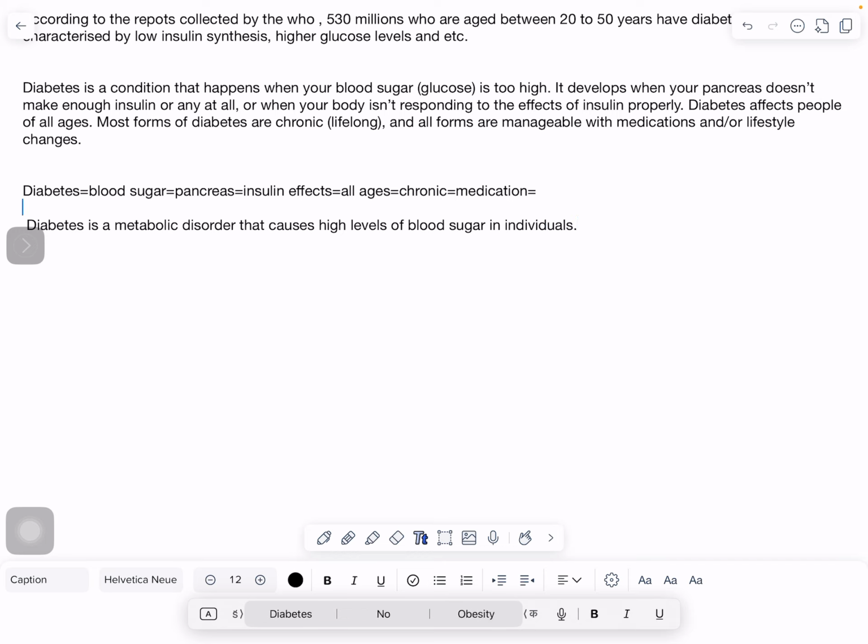Okay, this is one sentence. It's a complex sentence, since we have used a relative clause here, so it has become a complex sentence.